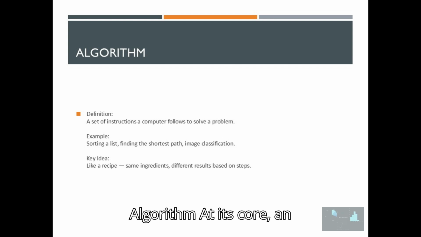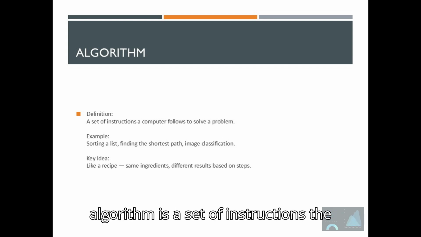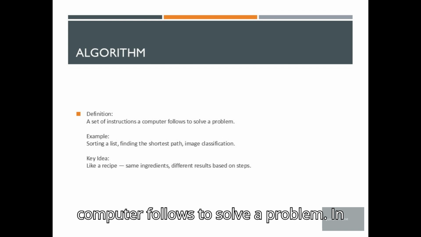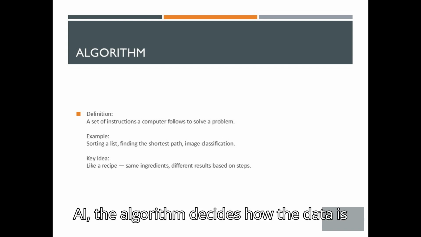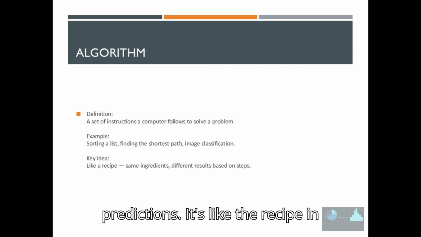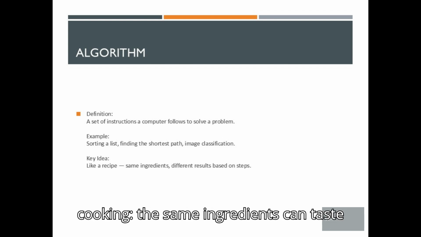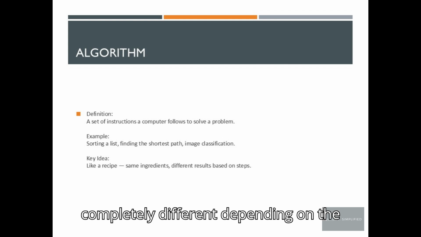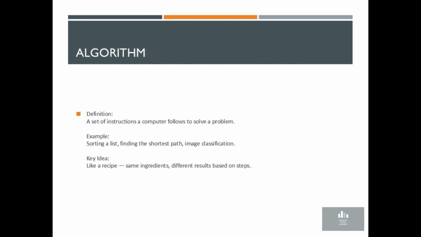Algorithm. At its core, an algorithm is a set of instructions the computer follows to solve a problem. In AI, the algorithm decides how the data is processed, analyzed, and used to make predictions. It's like the recipe in cooking. The same ingredients can taste completely different depending on the recipe you follow.